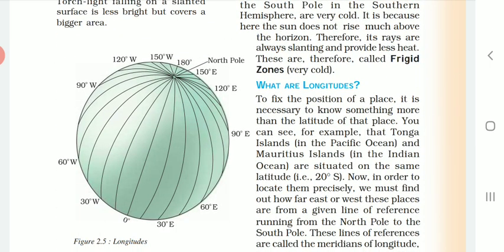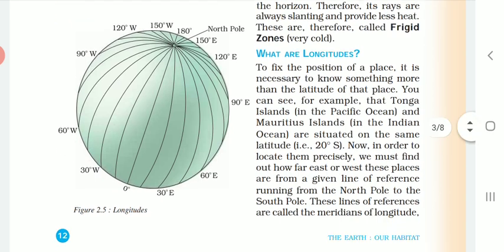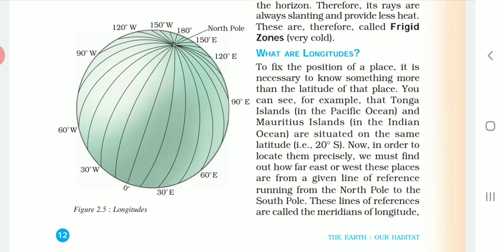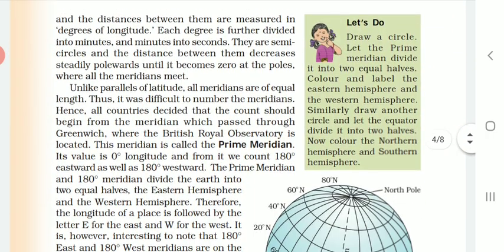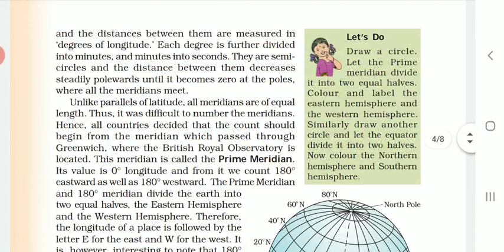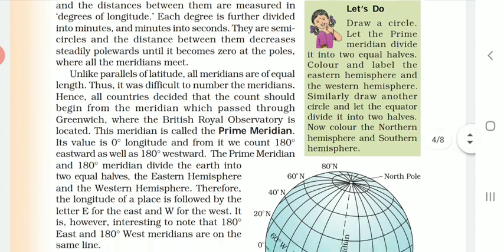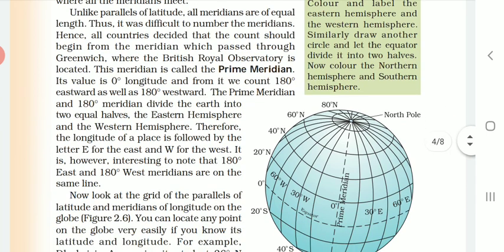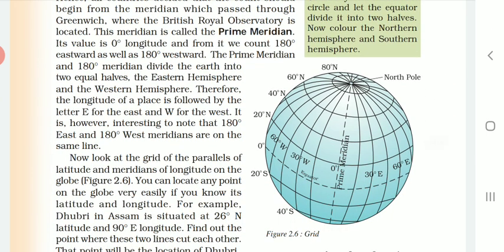After that, we have started to discuss what the longitudes are. In this, we have seen that all the vertical lines on the globe of the earth are called the longitudes or the meridians of longitude. They are 360 in number. Then we have understood how the degrees of the longitudes are further divided into minutes and seconds. Then we have seen what the prime meridian is and the importance of the prime meridian.